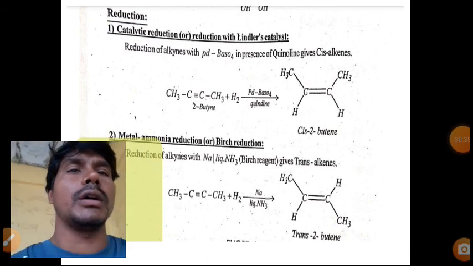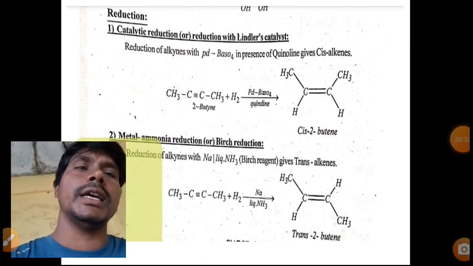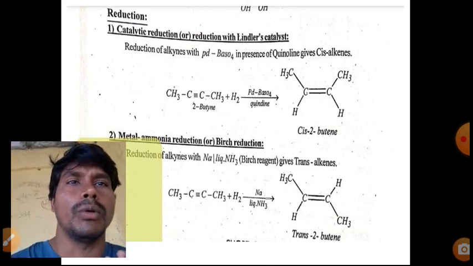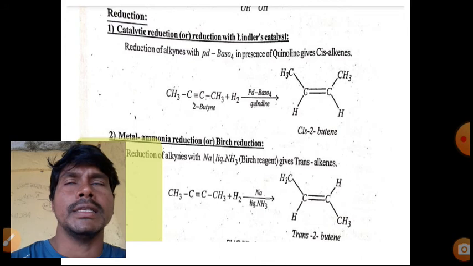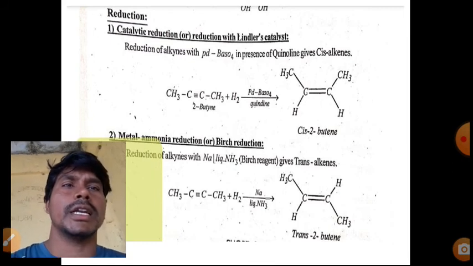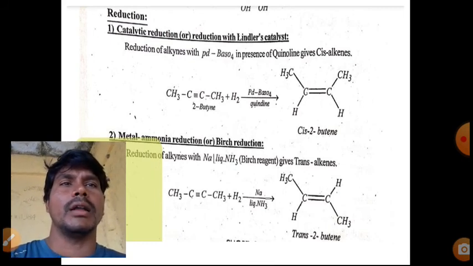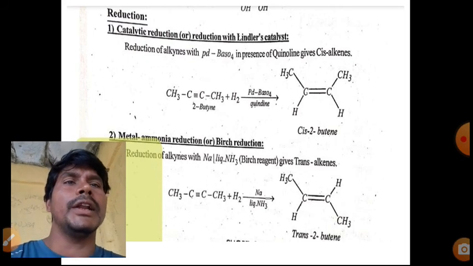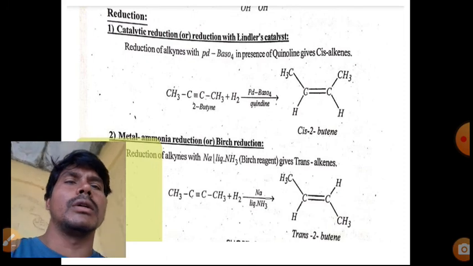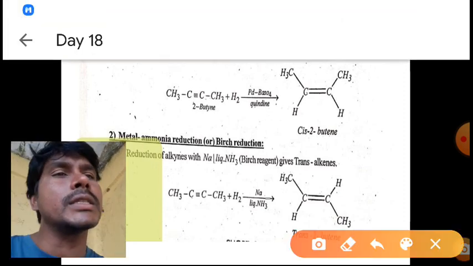So next one, reduction reaction. What is the meaning of reduction? Reduction means addition of hydrogen to the compound. Here we are going to discuss two types of reductions. One, Birch reduction. The second one is catalytic reduction using Lindlar's catalyst. So what is Lindlar's catalyst? Palladium metal on barium sulfate in the presence of quinoline. That is Lindlar's catalyst.